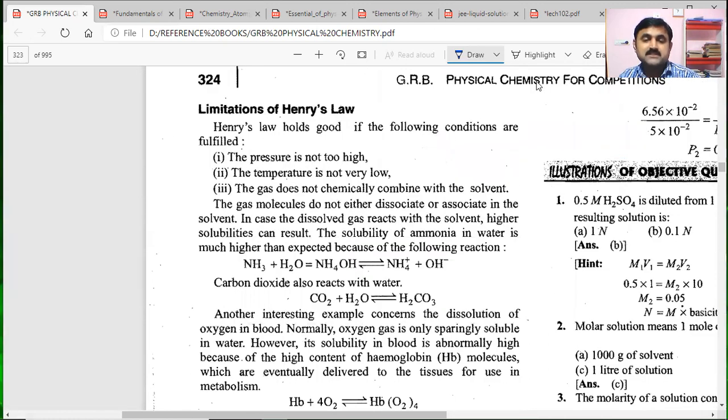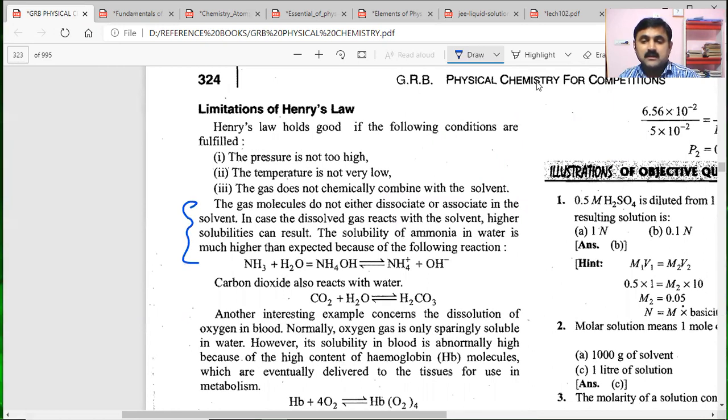One limitation we discussed in the previous session is that gas molecules should not either dissociate or associate. In that case, the solubility of ammonia in water, as discussed in this book, is higher than expected because the reaction of ammonia and water gives ammonium ions and OH minus ions. Carbon dioxide also reacts with water and gives carbonic acid.